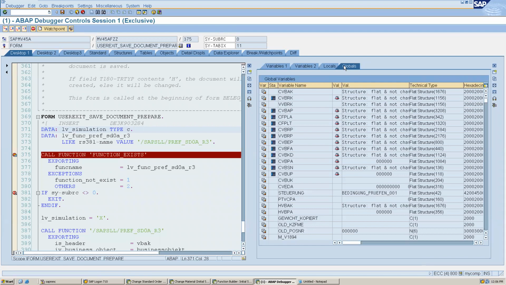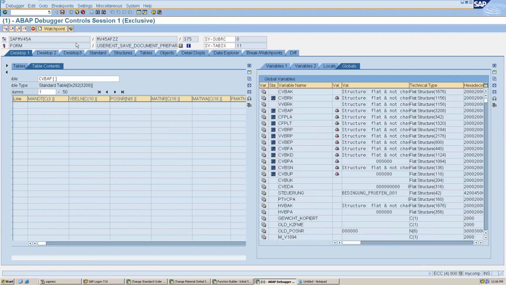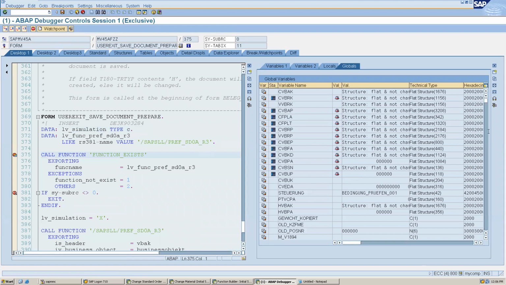So in global variables, I know that the line item is stored in the VBAP table, right? So you can see this is our VBAP table. If I get inside this VBAP, for example, I made, I believe, 13, right? That value. So we don't have anything in this for now. Or what else do we have?